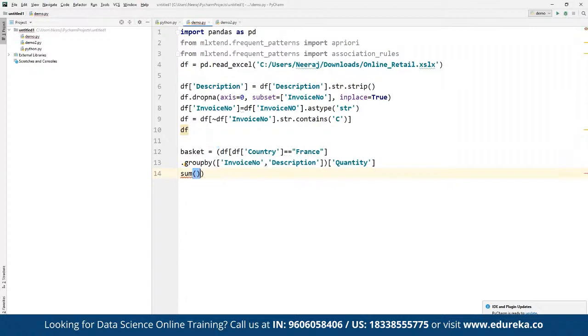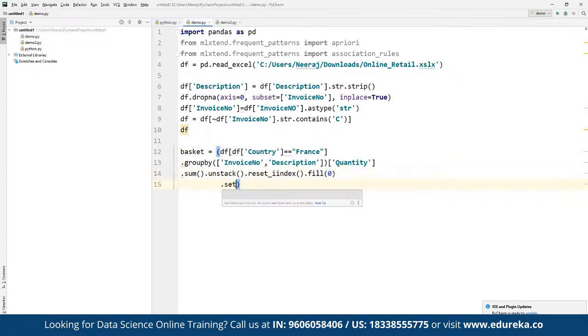And then we can define unstack dot reset. We missed one other parenthesis here. So we have defined sum, then unstack, and then reset index, with fill NA, with the simple fill, and we can define the value to be a simple 0.